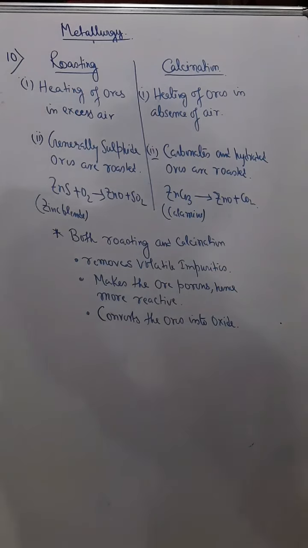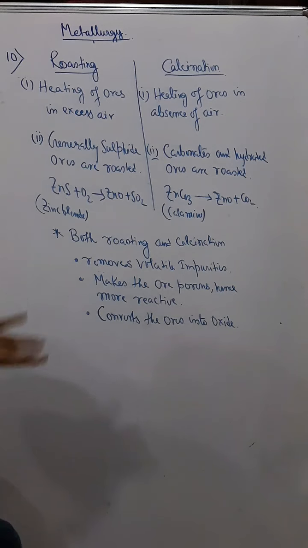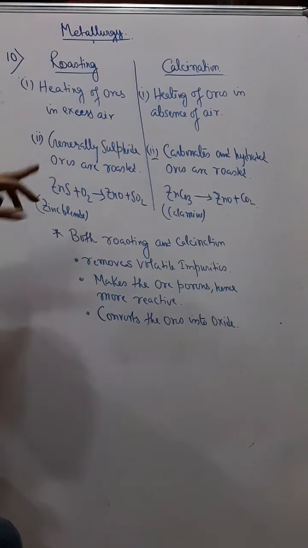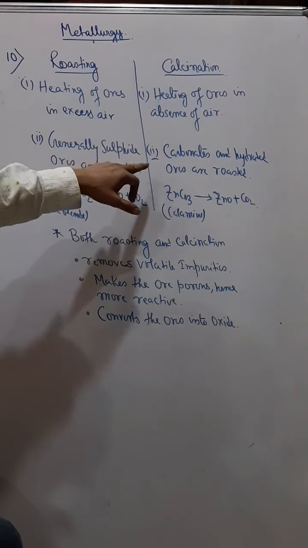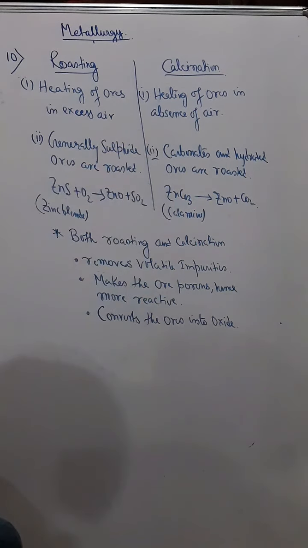Now next is roasting and calcination. What is roasting? Roasting is the heating of ores in excess air, and calcination is heating of ore in absence of air. Roasting is generally done for sulfide ores, whereas calcination is generally done for carbonates and hydrated ores.